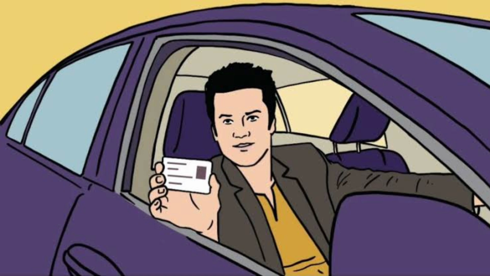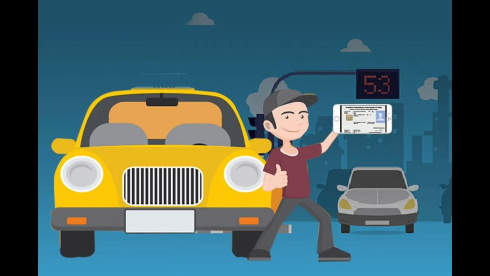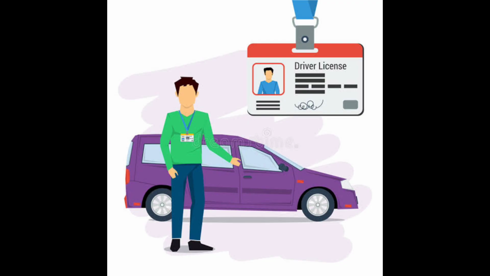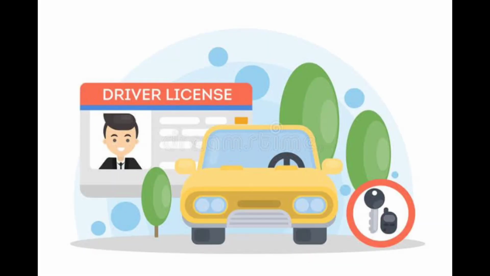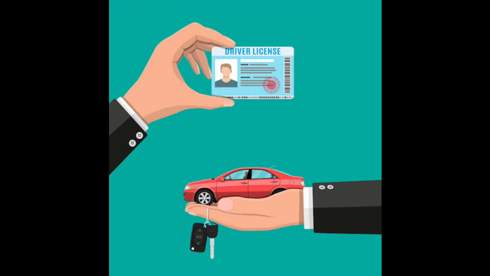Commonly referred to as DL, a driving license specifies that you have undergone the required training and test and are well aware of the traffic rules and regulations. In India, a driving license is issued by the Regional Transport Authority or Regional Transport Office of the state you reside in. A driving license contains a registration number and a passport size photo that give you the identity of the owner of the vehicle.